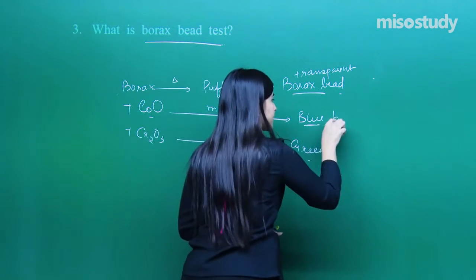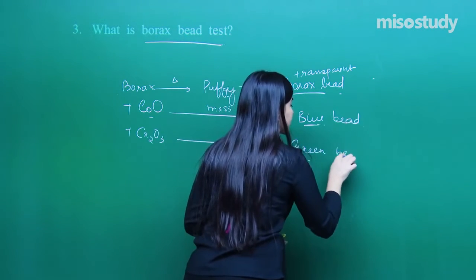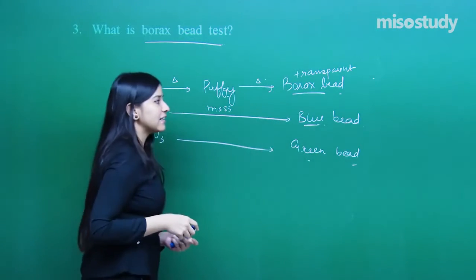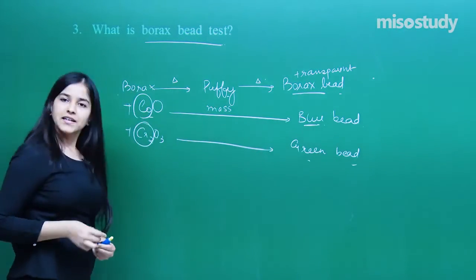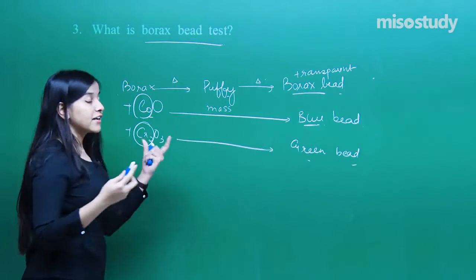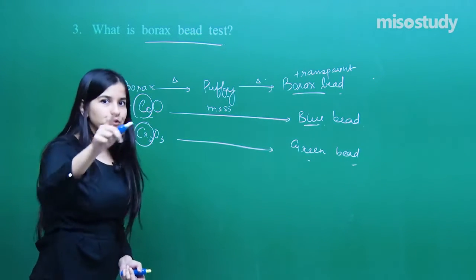So that is a detection test: it's a qualitative test to detect such ions in the compound. Clear about it?